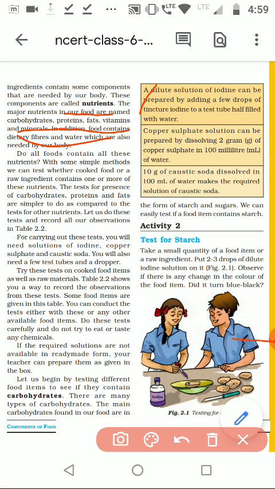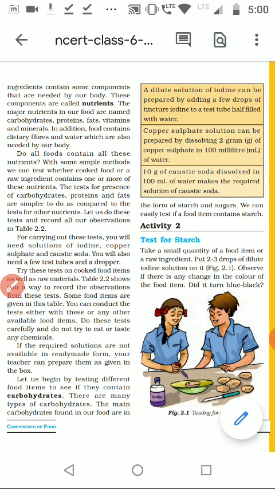Nutrients are the components which are stored inside the food, and these nutrients are carbohydrates, proteins, fats, minerals and vitamins. Apart from that, we take dietary fibers and water. Dietary fibers we get from raw salads, which contain dietary fibers. So this is it.